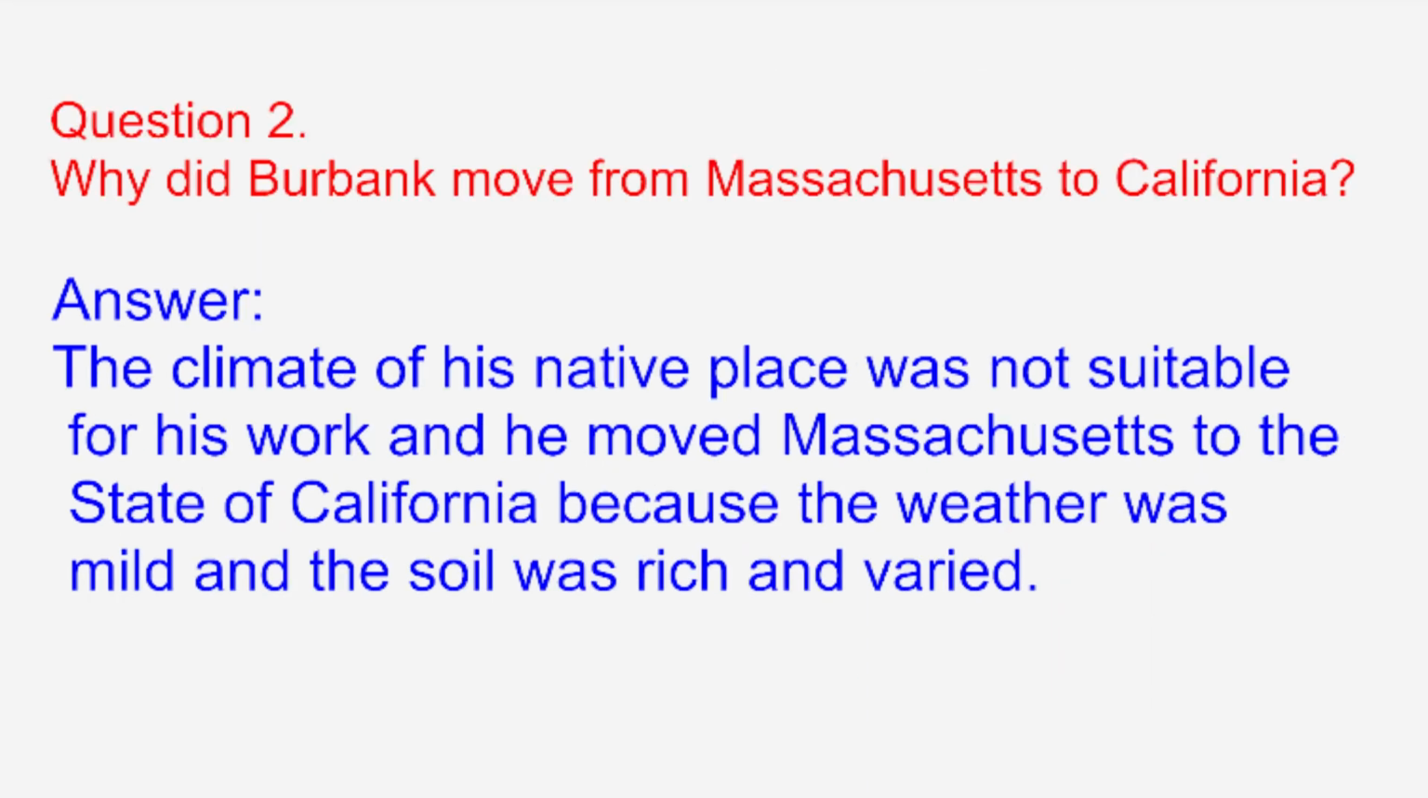Why did Burbank move from Massachusetts to California? Answer. The climate of his native place was not suitable for his work, and he moved to the state of California because the weather was mild and the soil was rich and varied.